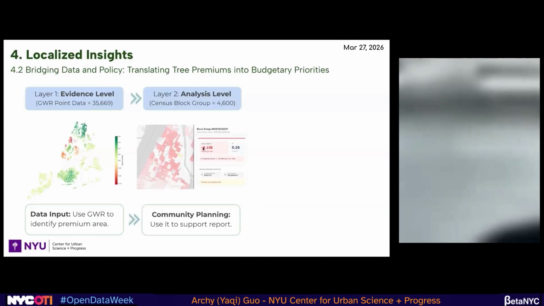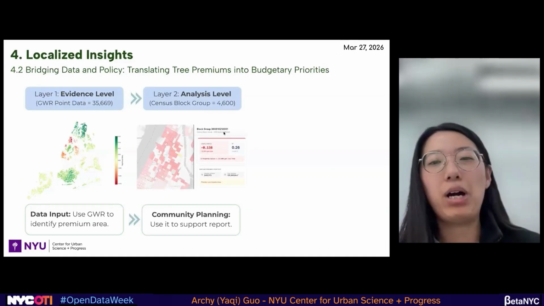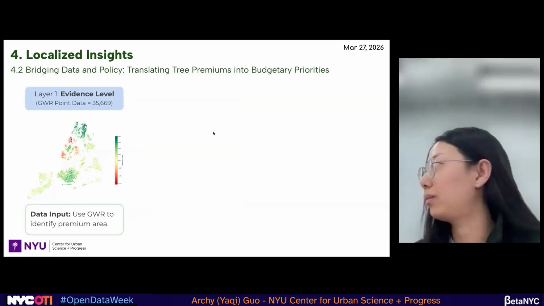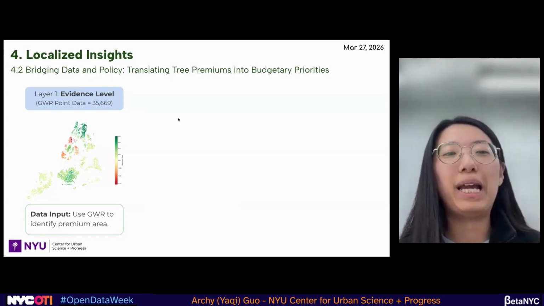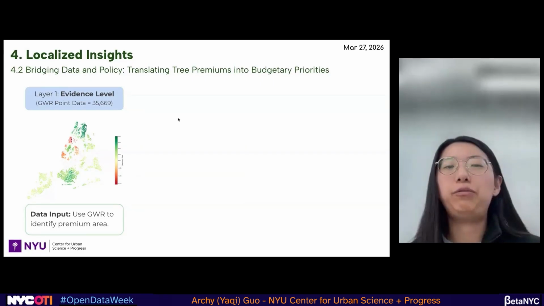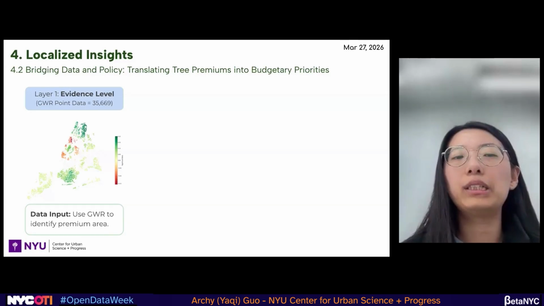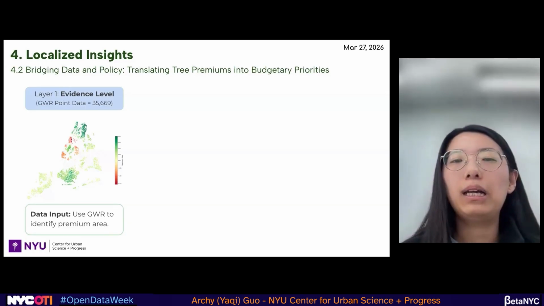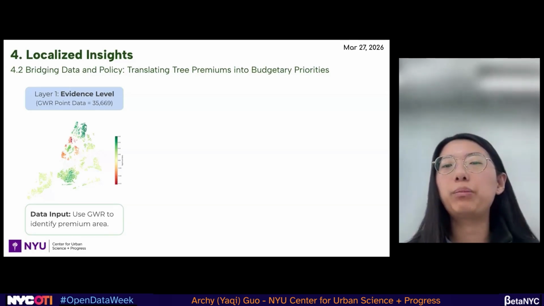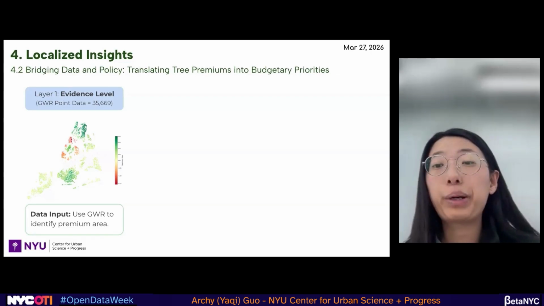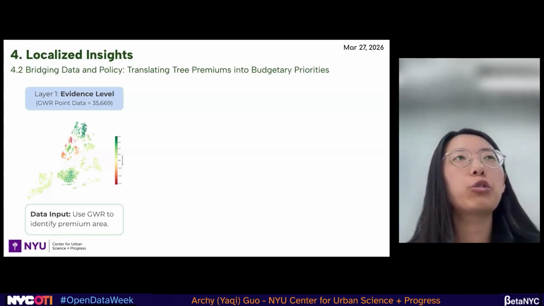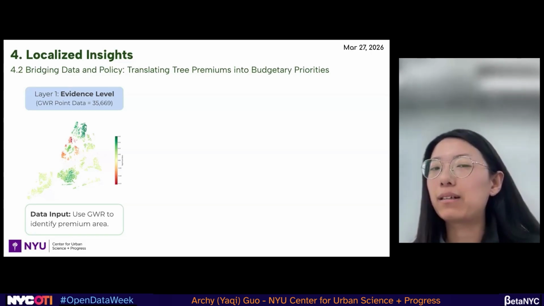It is almost the end, and we have our policy view. So how can we bridge this data and policy, translating the tree premium into budgetary priorities? We will show you a website later.